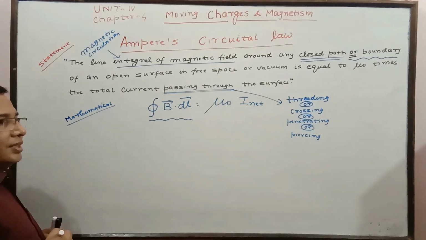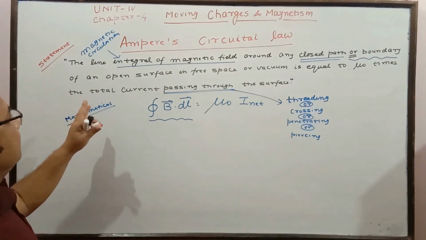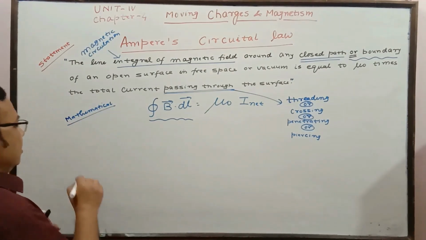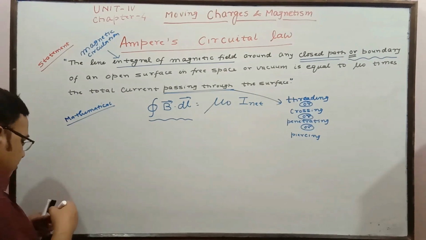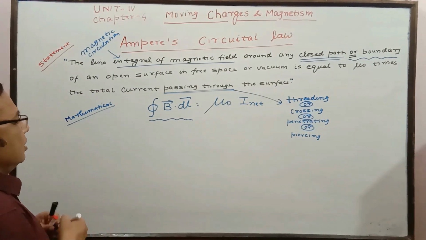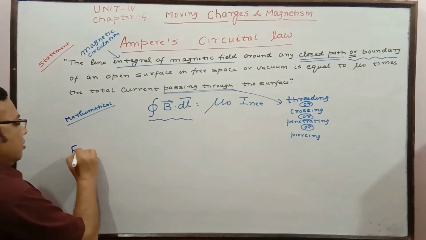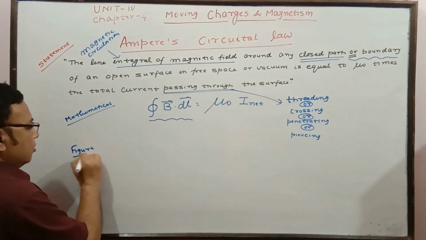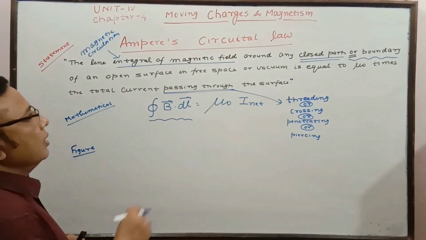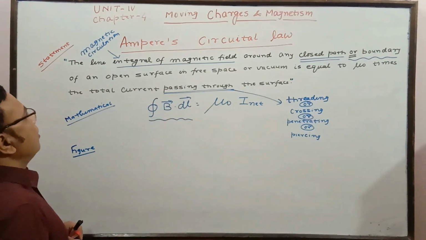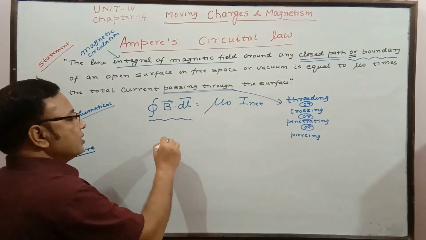Now the figurative representation of this law. Whenever you are going to represent it, here we have to take a closed path or boundary of an open surface.